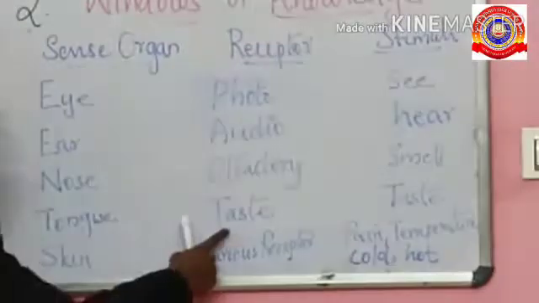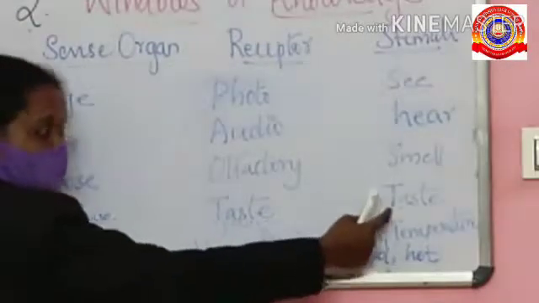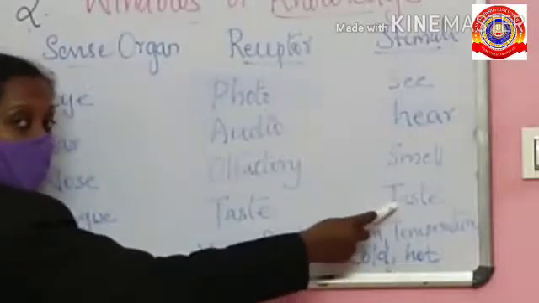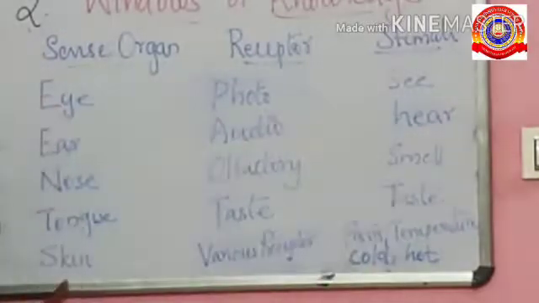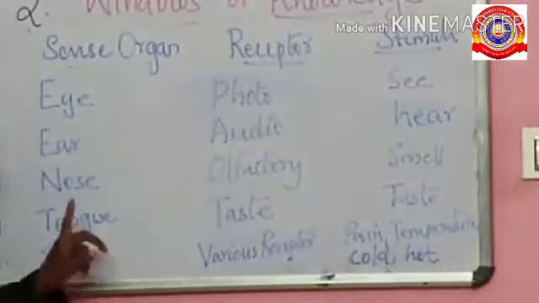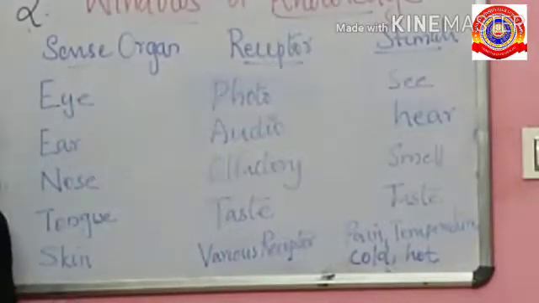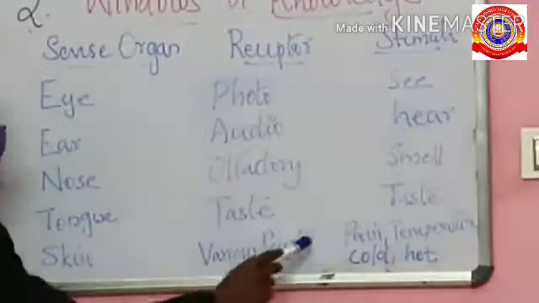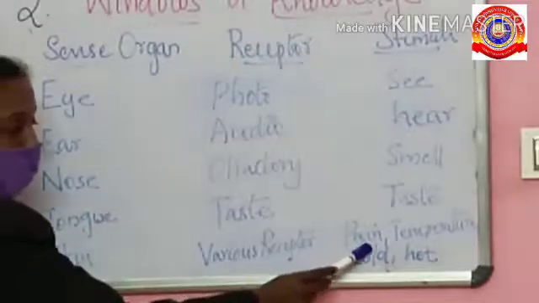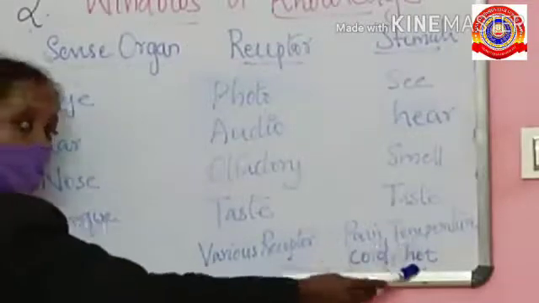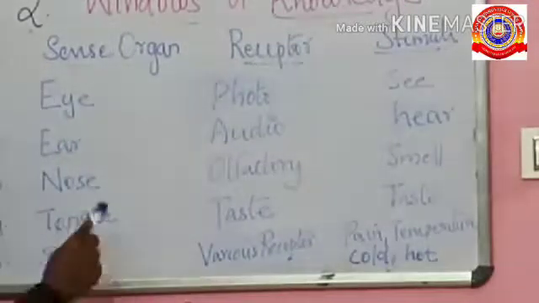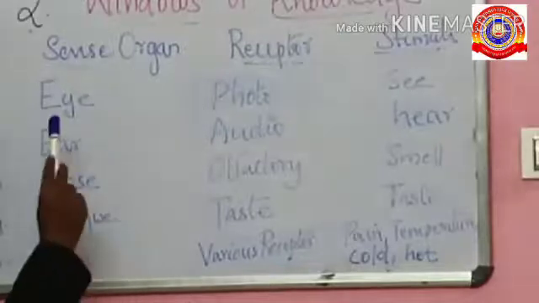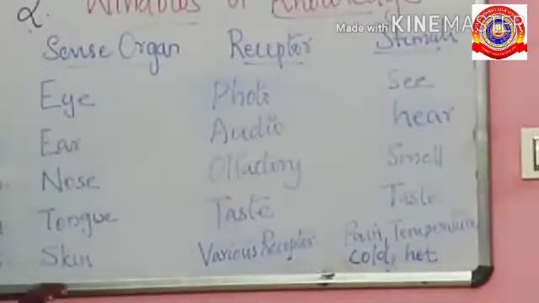Next one is the tongue. The tongue contains a receptor called taste receptor. Here the stimuli are bitter, salt, sour, etc. This we already learned in the first chapter. Last one is the skin. The skin contains various receptors such as pain, temperature, cold and hot. So students, in this chapter you are going to learn about all these things. You have to write this in your notebook and learn it.